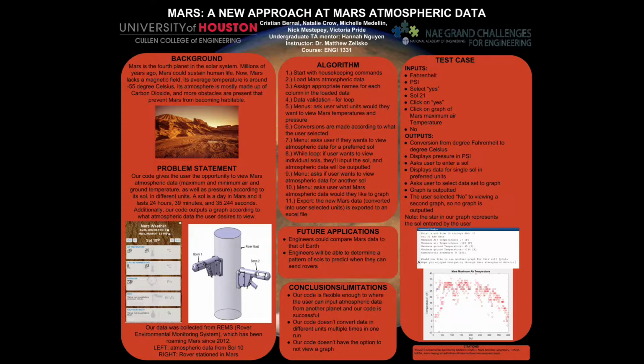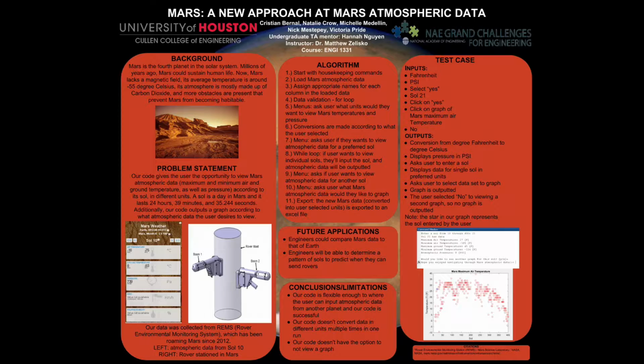As for some of the setup of the code, originally we had it to where you'd have to ask for the individual data per day. So you'd have to request the minimum ground temperature, the maximum ground temperature, pressure, and everything else individually. Aside from this, originally our code was a little chunkier, but we streamlined it so it was a nice simple flow to where it went from viewing the individual days to viewing the graphs. Menus were also used as opposed to manual typing entry for simplicity and ease of use.